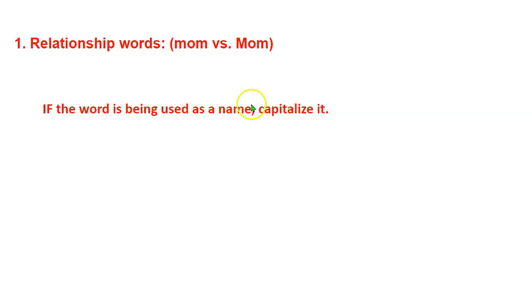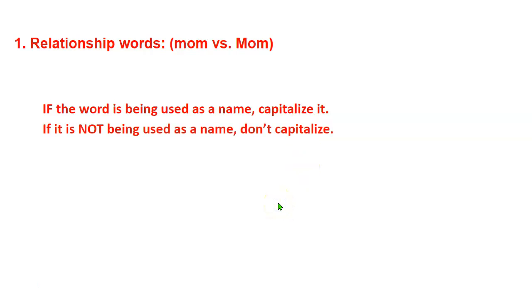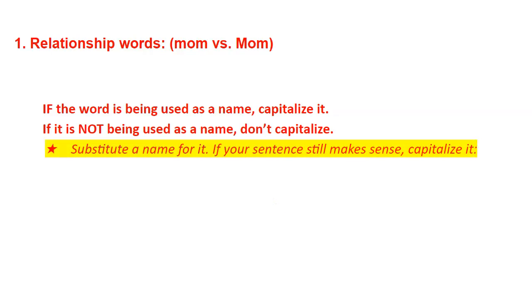But I'm going to capitalize the word mom if I'm using it in place of her name. If it's not being used as a name, if I'm just showing you the connection I have to this person, then we're not going to capitalize it. So here's a very good trick. Write this down. Substitute a name for that relationship word, mom, dad, grandma, grandpa. If your sentence still makes sense, capitalize it.